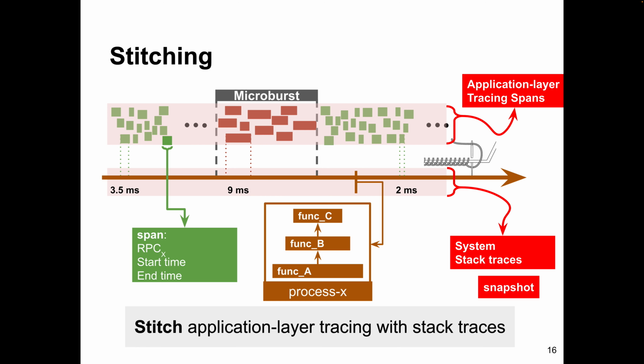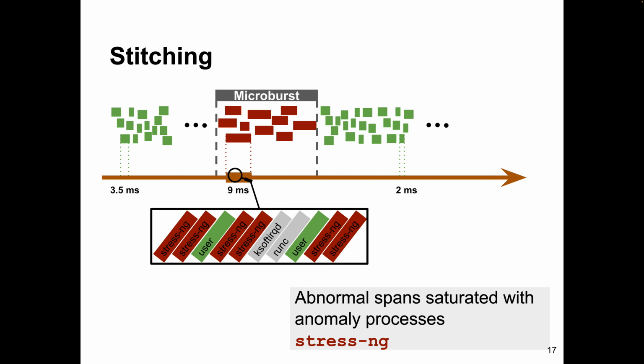Meanwhile, we also have system stack traces. One slice of system stack traces is essentially a snapshot of the system, which shows which process is on the CPU and gives you a call chain, for example, function A calling function B calling function C, along with the start time and end time of the span and this sequence of system stack traces. We can do the slicing so that, for example, for this red span, we get this sequence of system stack traces. And then we can see that in the slow, abnormal span, there are more